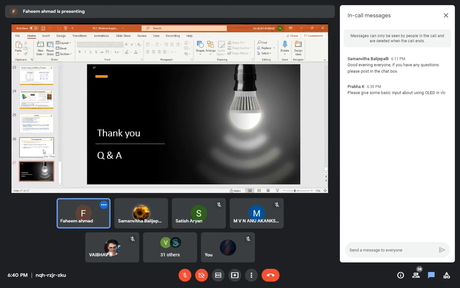OLED, organic light emitting diode, right? It can be used for a very small distance, because the output power is very small. We cannot go beyond, I think, 2 mm or 10 mm, or 15 mm.